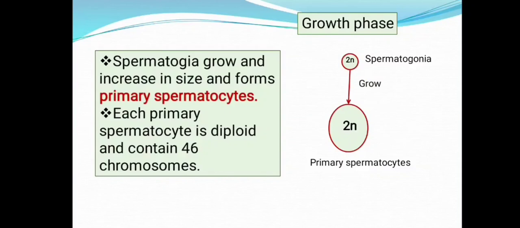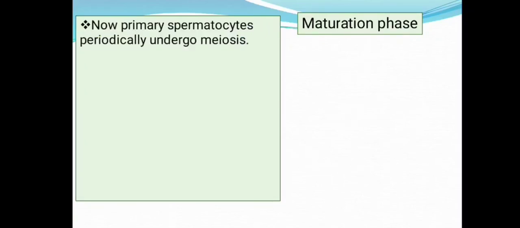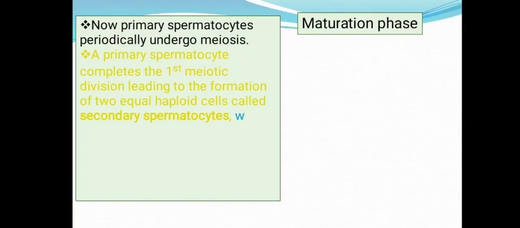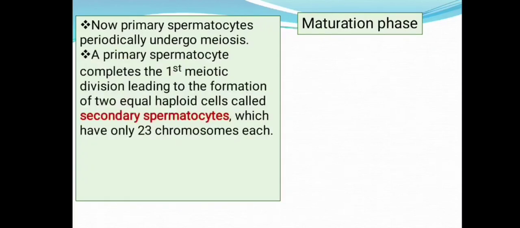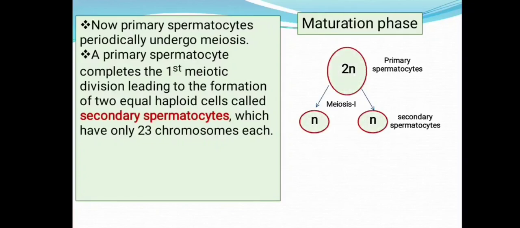Just remember this. Now these primary spermatocytes enter the maturation phase. During the maturation phase, the primary spermatocytes periodically undergo meiosis, that is meiosis first, then meiosis second. Let us see. First, our primary spermatocyte enters the first meiotic division, leading to the formation of two equal haploid cells. Now it has entered the meiotic cell division. Meiosis first is said to be the reductional division.